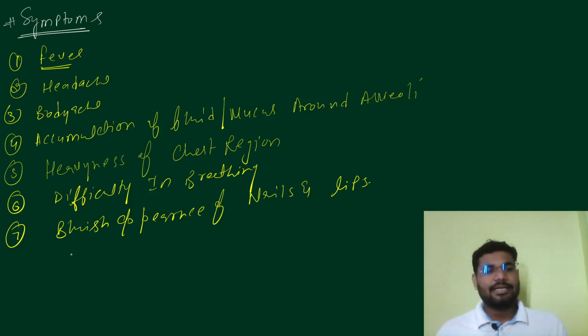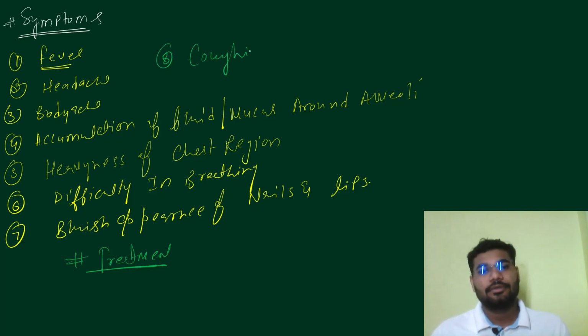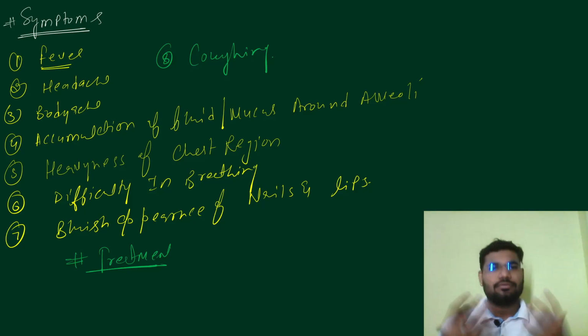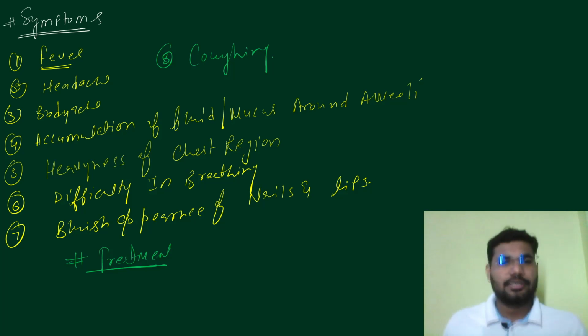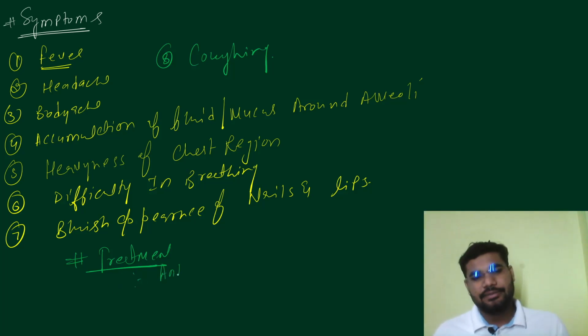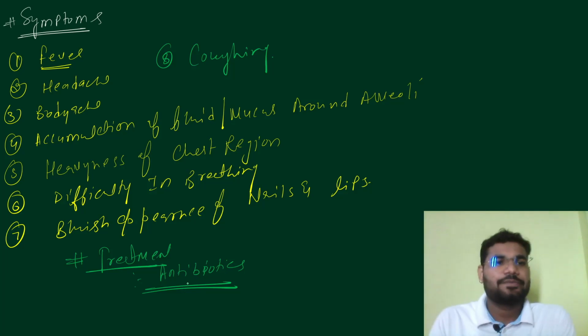What could be the treatment? Let us talk about it here. Persistent coughing also occurs, because there is mucus, and that mucus causes cough, and that's how the mucus comes out during coughing. Treatment is antibiotics, and other drugs are also given. So that is about pneumonia. Hope you understand the pathophysiology.